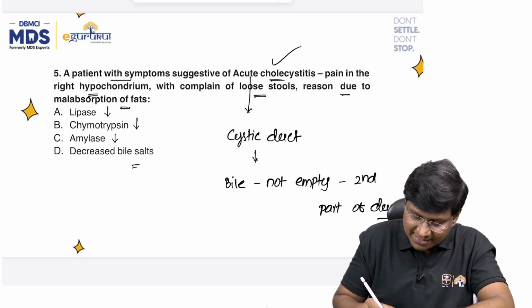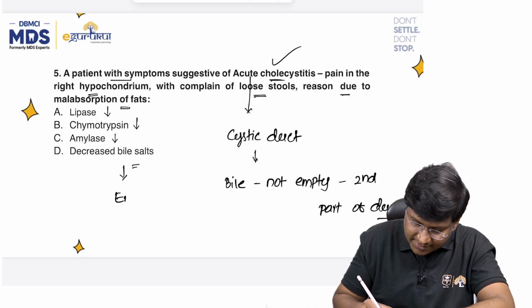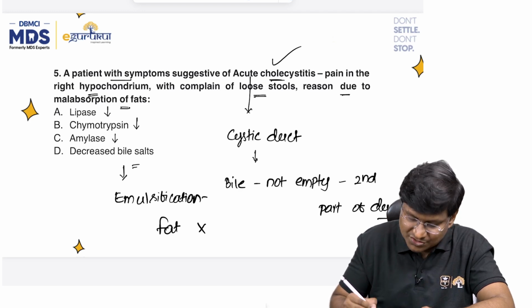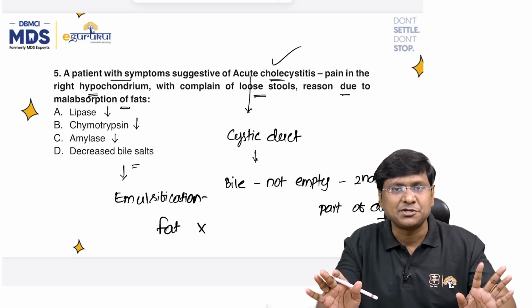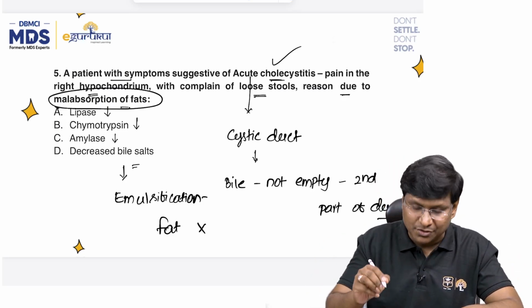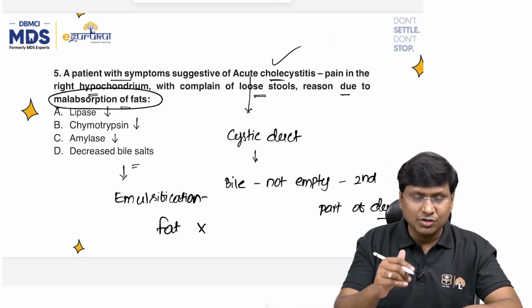Okay. So once the bile salts are not there, the emulsification of the fat does not occur. Right? Once the emulsification of the fat does not occur, the individual will have malabsorption of the fat. Now, what about the other options?